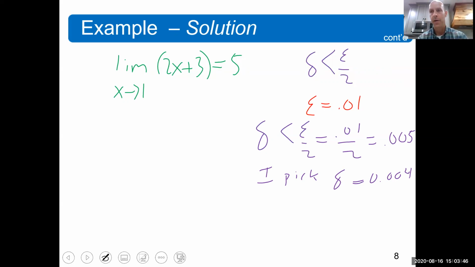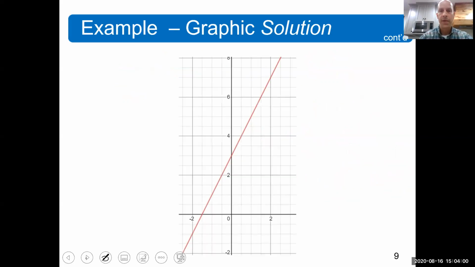And now you might be saying, okay, what the heck, Mr. Allen? So here's the deal. I'm going to go to the next slide here. Remember this: you picked this for your epsilon, I picked this for my delta. On the next page, I've got a graph. Remember, epsilon was chosen to be 0.01. Delta was chosen by me to be 0.004.